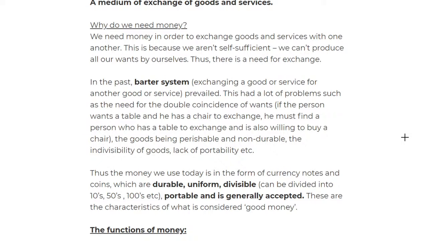Some of the features that money must have: it should be durable, and uniform, meaning it should have only a certain type of design and should not be easily copied. It should be divisible, meaning tens, fifties, hundreds, so that you can pay in sections. And it should be portable and generally accepted by the community. So durable, uniform, divisible, portable. Hopefully you got that. These are the characteristics, not features, of what we consider to be good money when producing it.